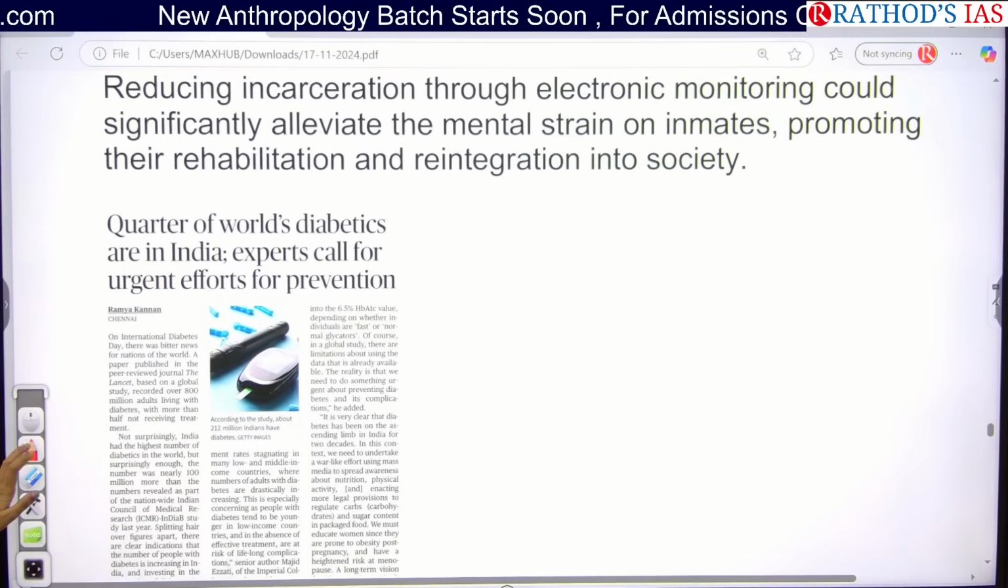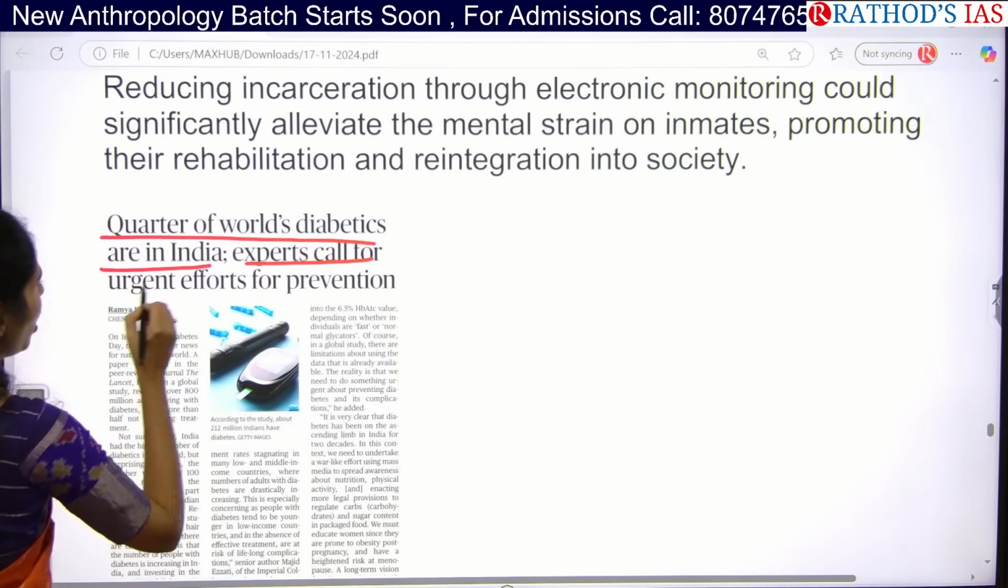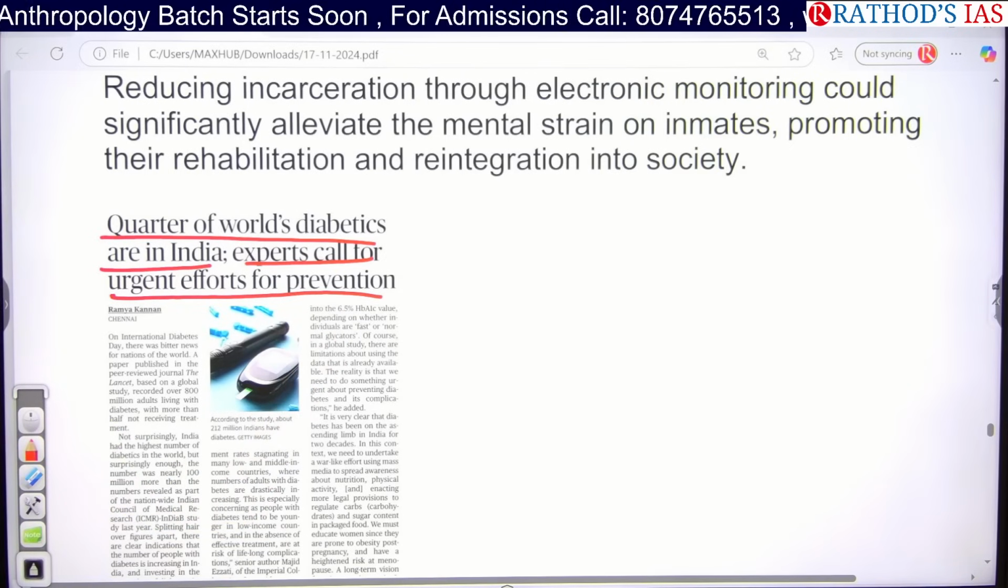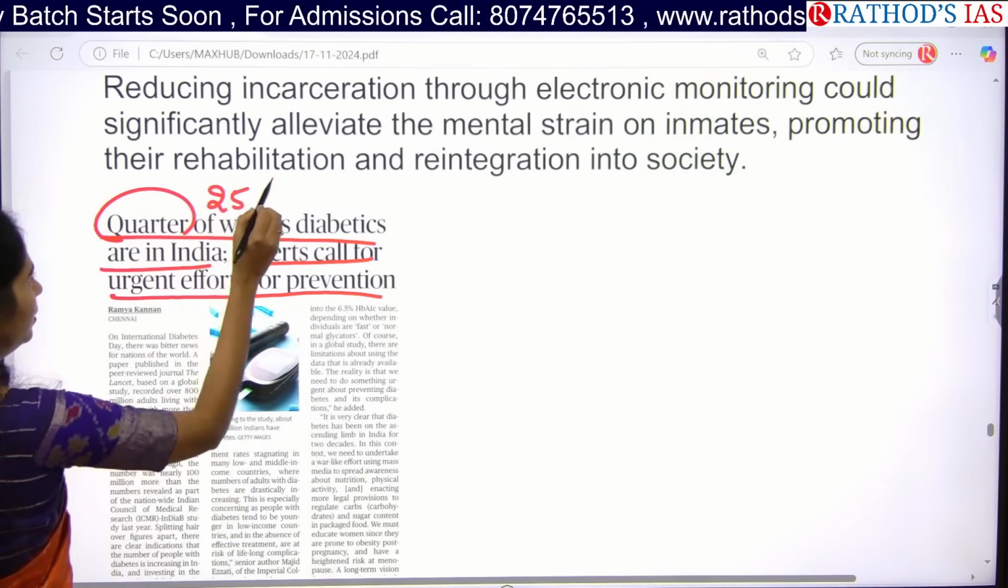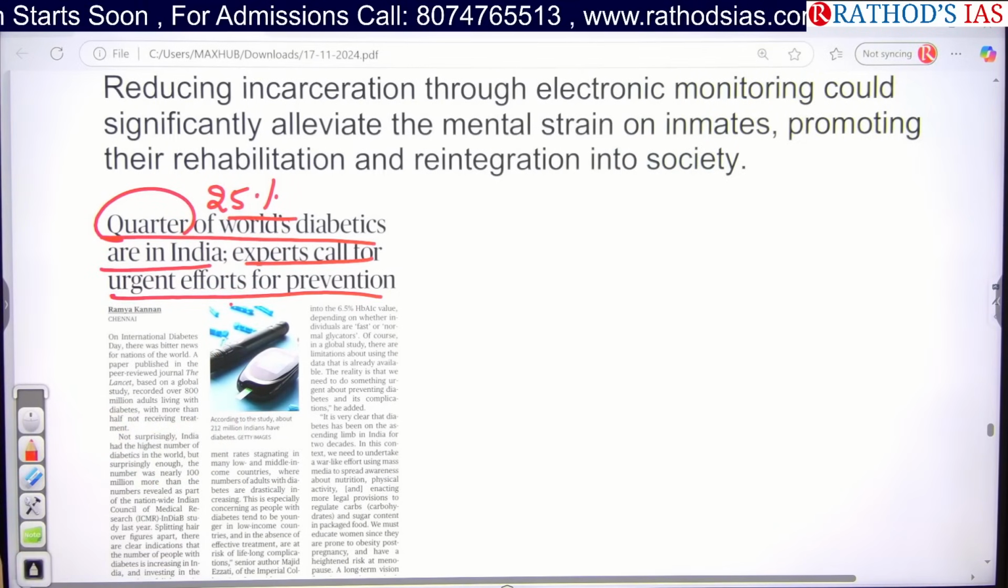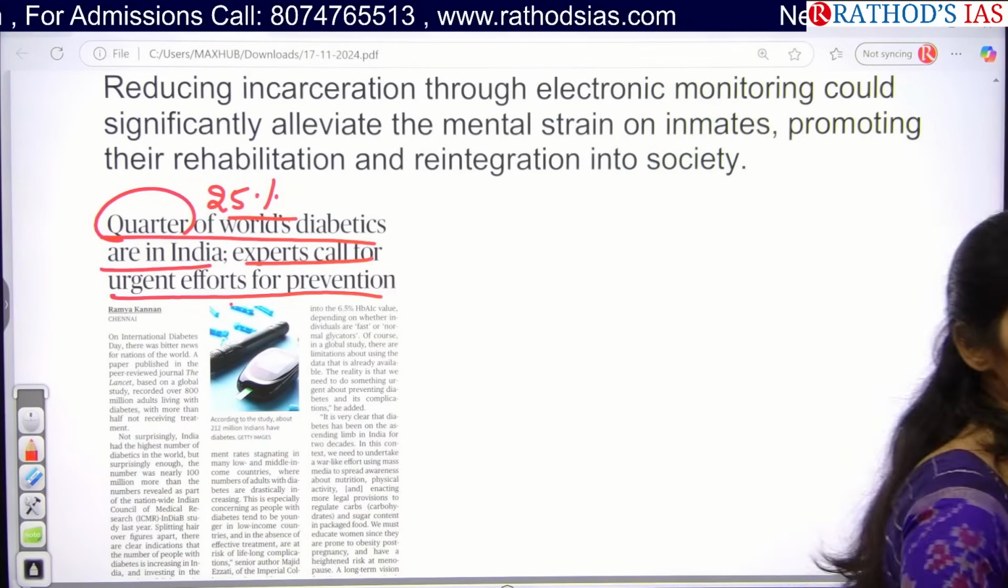And see this article, guys. Quarter of world's diabetes are in India. Experts call for urgent reforms for prevention. Quarter means nothing but 1 by 4th or 25%. So if you see here, in India, 25% of diabetes patients are there.